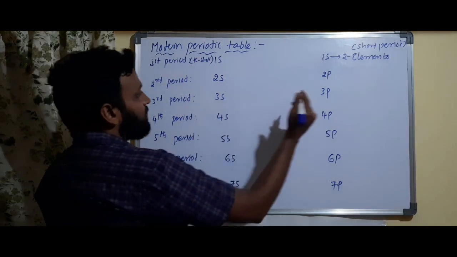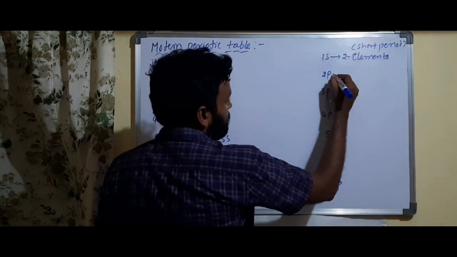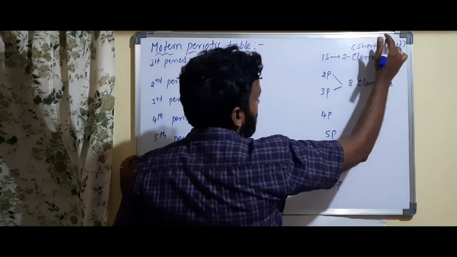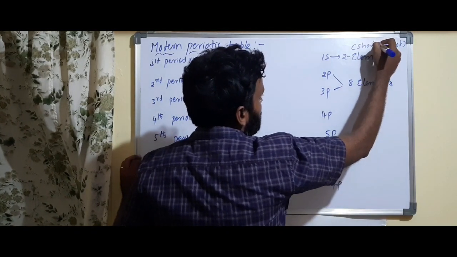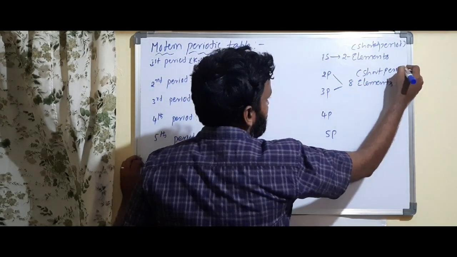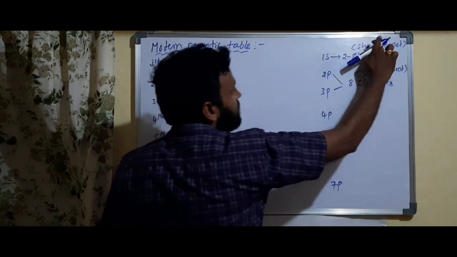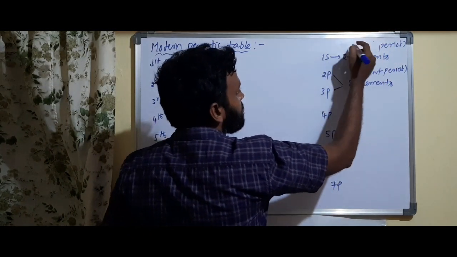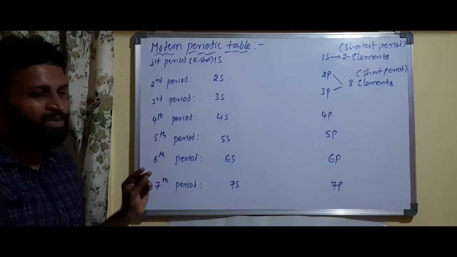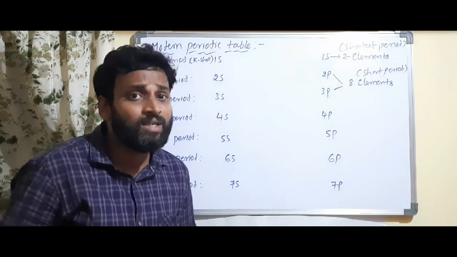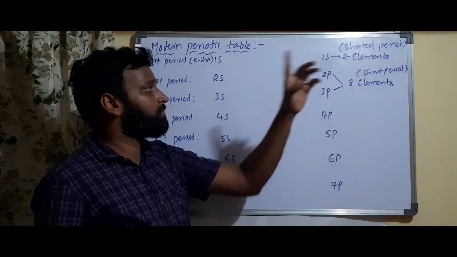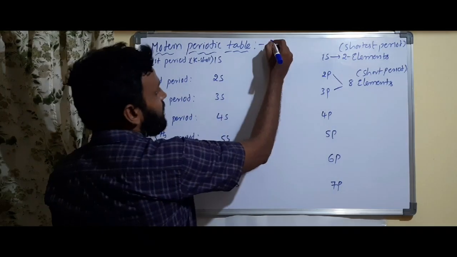Okay. How many elements do the second and third periods consist of, as I told you? These have 8 elements. This is the shortest period. These two are called short periods. Who is the shortest period? Clearly I will write. The first one is the shortest period, because it consists of only 2 elements. Why, sir, 2 elements? I won't say it again, this is the last and final time: because s can have a maximum of 2 electrons.